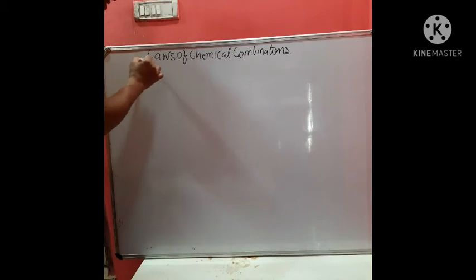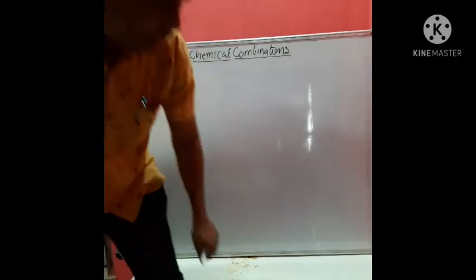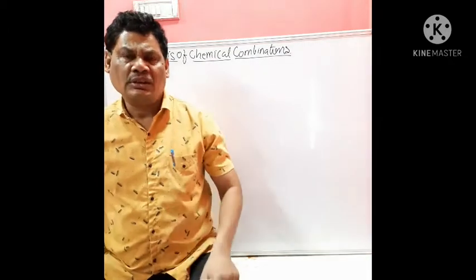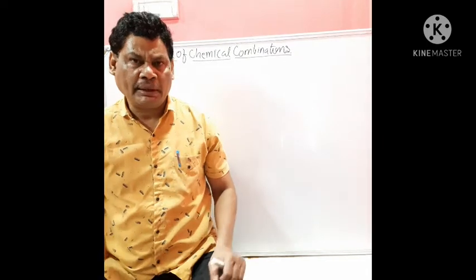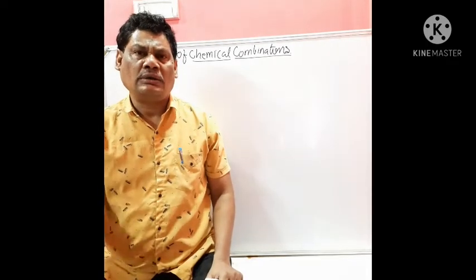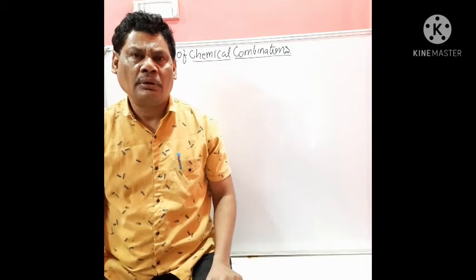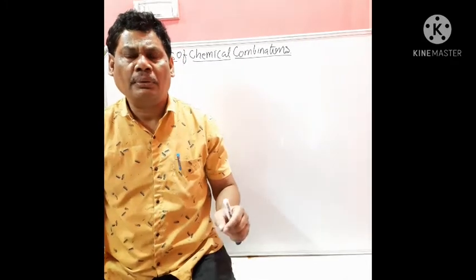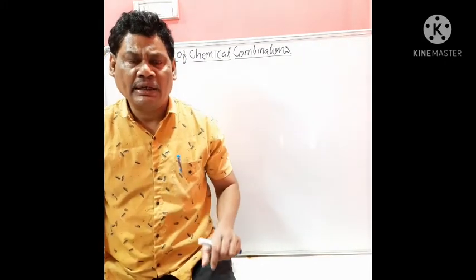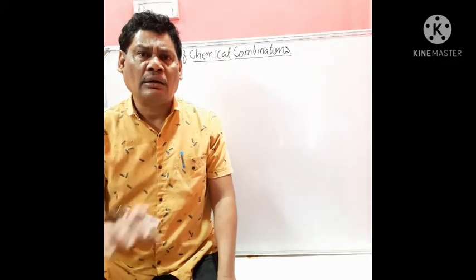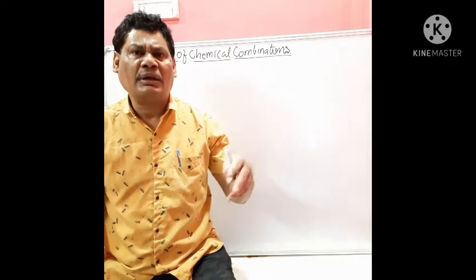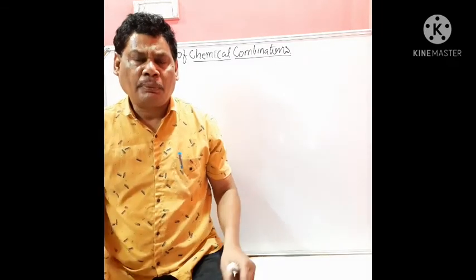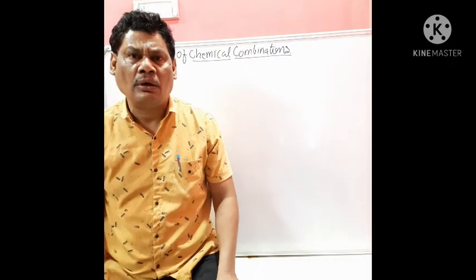Yes, student. Now, the next content is laws of chemical combinations. There are four laws which we are going to deal in this period. Actually, these laws are the result of analysis and observations of the different types of chemical reactions and the chemical compounds. That is how the chemical compounds are formed. They are formed by governing which types of laws.